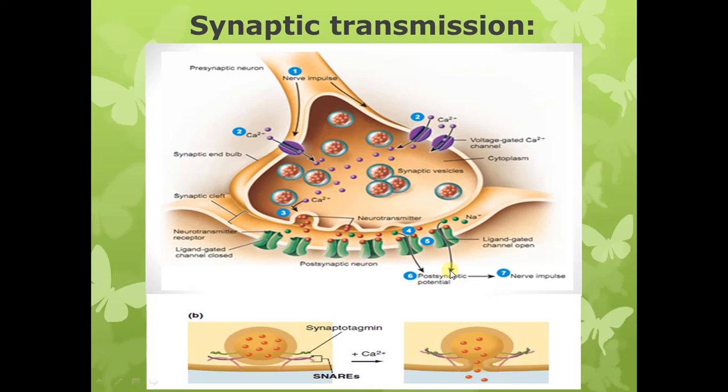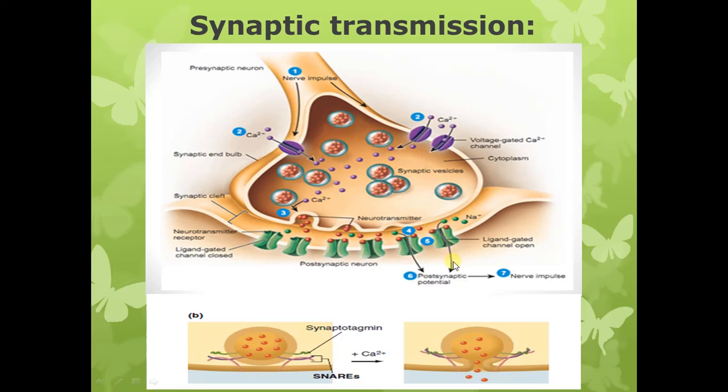So here let me briefly tell you that the response in the postsynaptic membrane can be an excitatory response or an inhibitory response. We are going to discuss it in detail subsequently, but here we can see that opening of the ion channels due to binding of the neurotransmitter leads to influx of sodium.